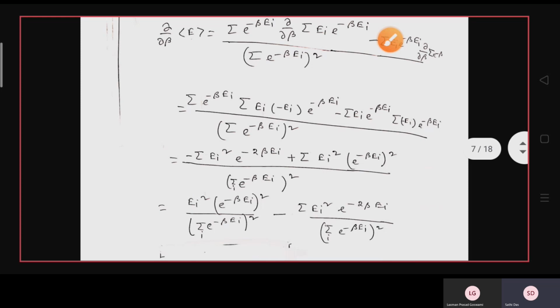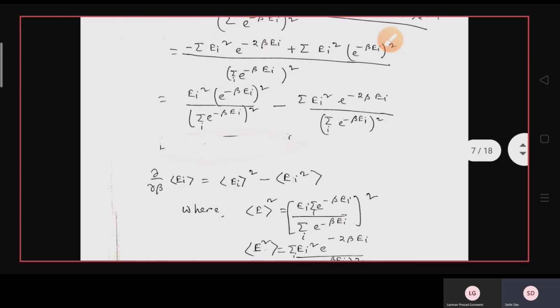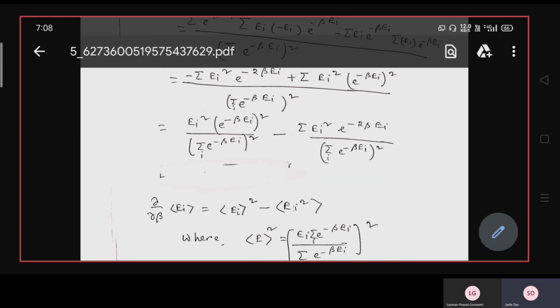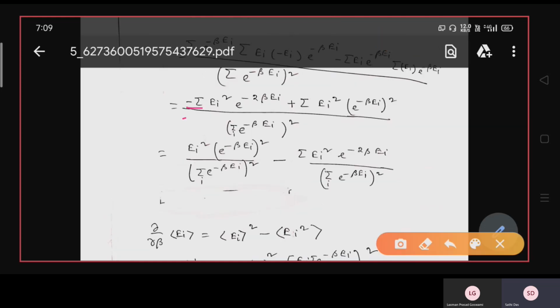So find the differentiation, and it will give the result: the sum of Ei square into e to the power minus beta Ei divided by the sum of e to the power minus beta Ei, minus the square of the sum of Ei e to the power minus beta Ei divided by the square of the sum of e to the power minus beta Ei. Here I am sorry that this summation is missing, but it is present here.